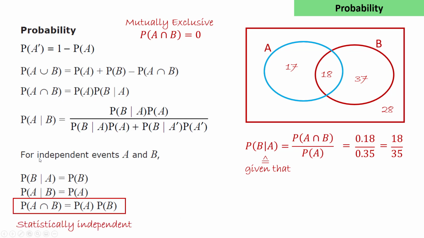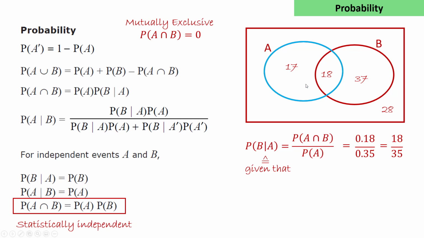The next section will remind you what it means for two events to be statistically independent. Look at the last formula. It's showing you that the probability of A and B will be the probability of A multiplied by the probability of B. If this holds, we say the events are statistically independent. And this relationship can be used to test whether two events are statistically independent.